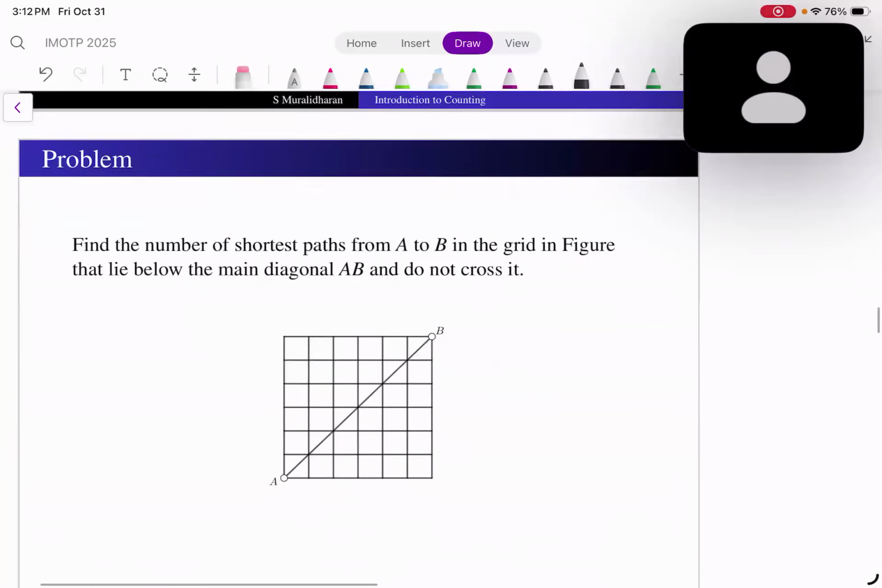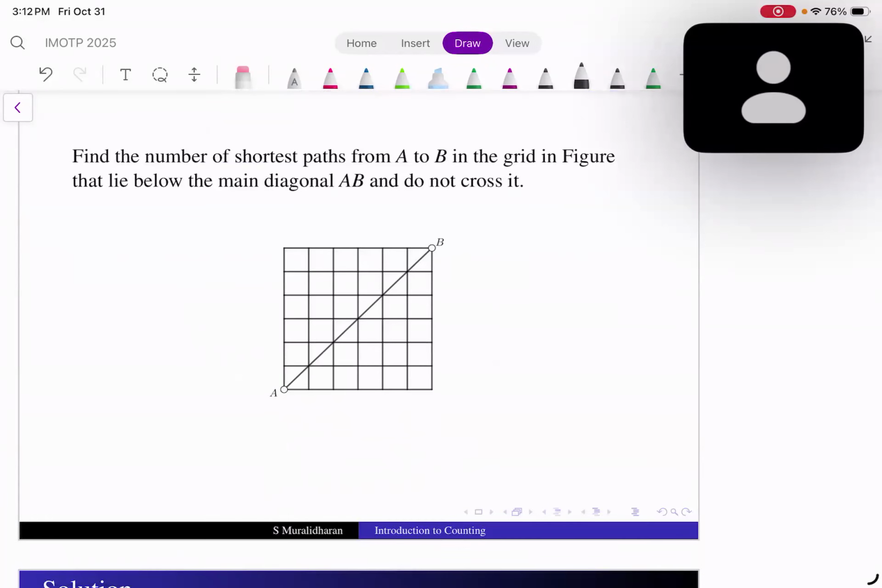Now, let's look at this for instance. The shortest paths from A to B that lie below the main diagonal. So I don't want to cross this one. I can touch this one. For instance, one path could be, I can go like this, I can go like this, I can go like this, and I can go like this. Or another path is this way, like this one. So now how many ways do I have, if this is the case? How many ways can I reach from A to B?